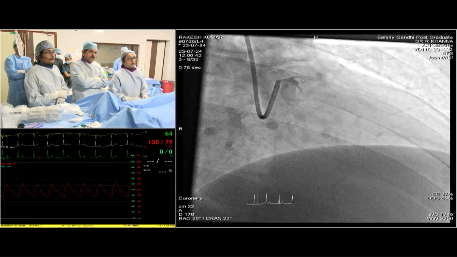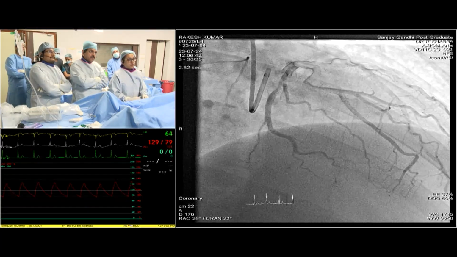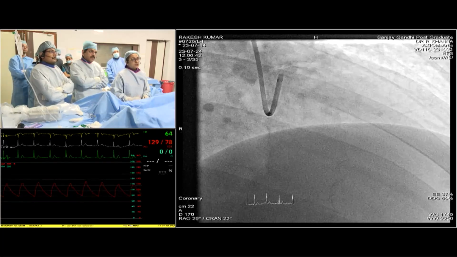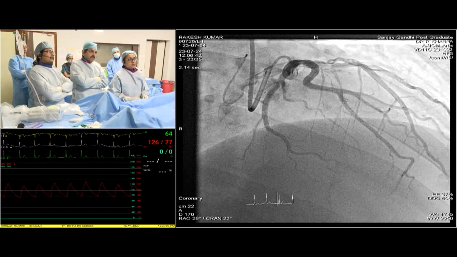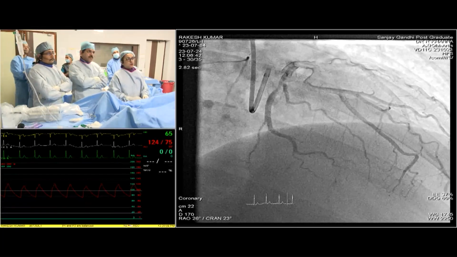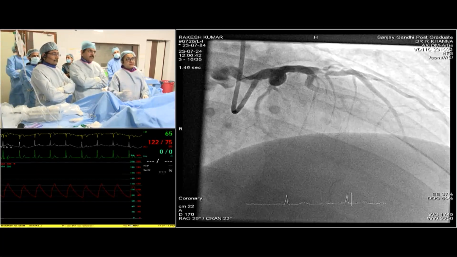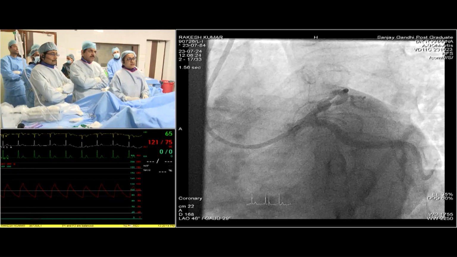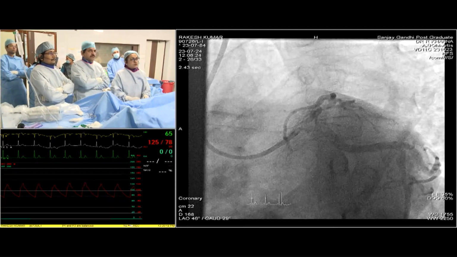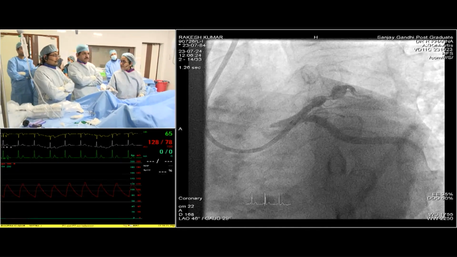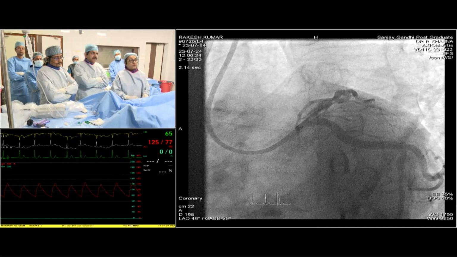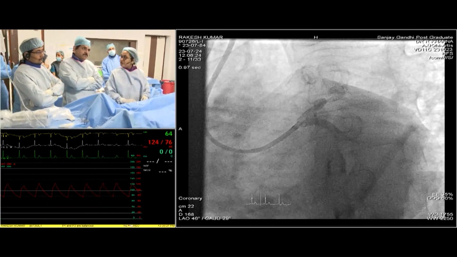So we took him after giving him heparin for another 24 hours, and we took him today for angio. To our surprise, the haziness in the proximal part is gone. So most probably it was a thrombus which we were seeing in the proximal part. Go next. There is an ectatic segment in the proximal LAD followed by a critical stenosis. So the plan, as we have discussed, is to wire the LAD and take an imaging first, to see whether it was an erosion or a rupture.